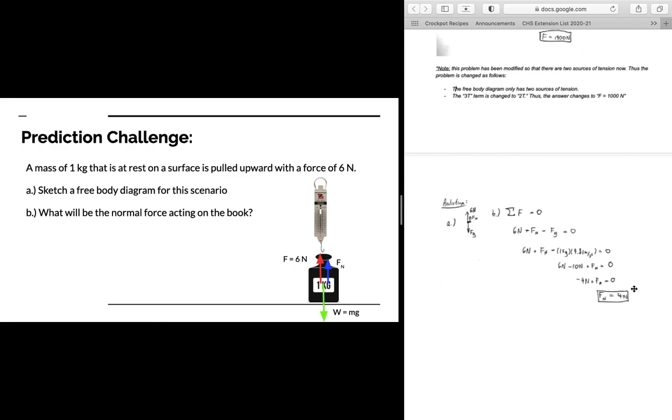Okay? So you can test this out yourself with a spring scale and a digital scale that I have in the back if you would like. Otherwise, you can proceed to work on classwork 3.2 for the remainder of class.